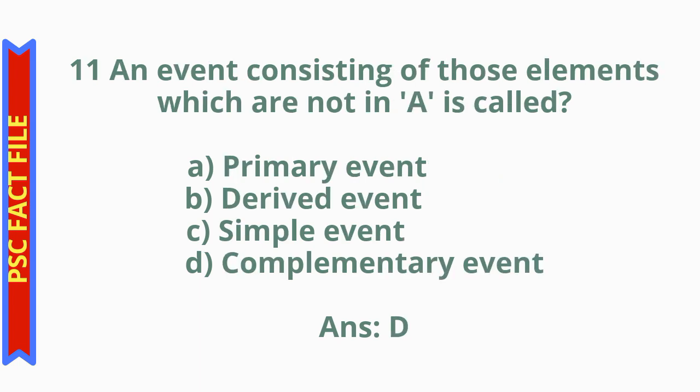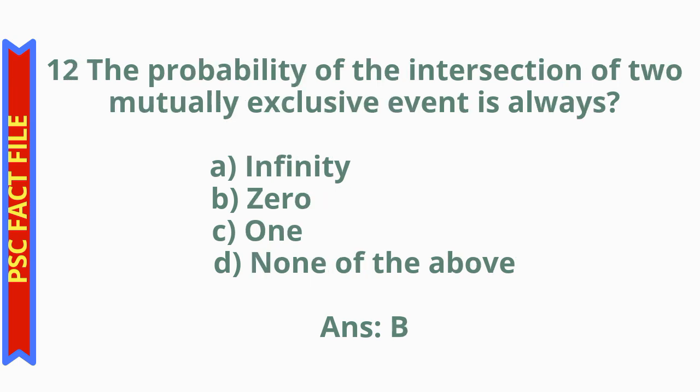Question number 11. An event consisting of those elements which are not in A is called option A, primary event, option B, derived event, option C, simple event, option D, complementary event. The correct answer is option D, complementary event. An event consisting of those elements which are not in A is called complementary event. Question number 12.